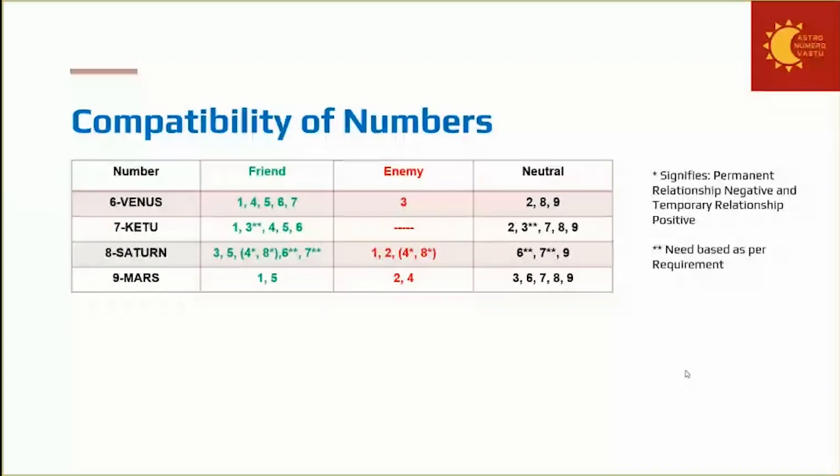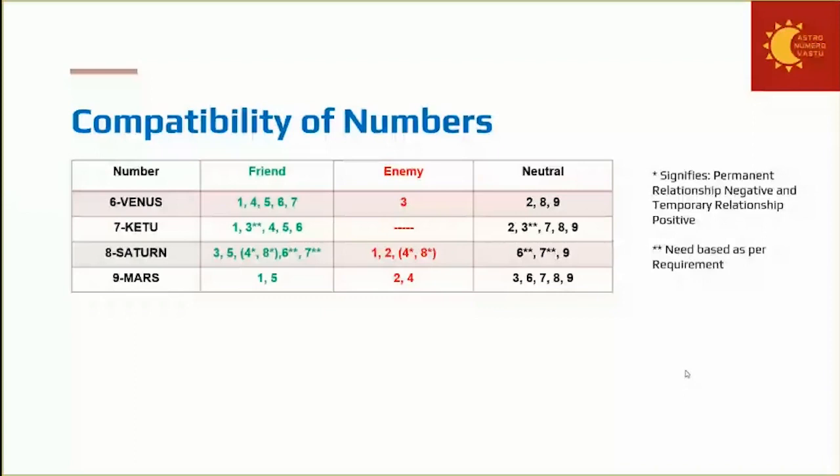Now coming to 7, I told you in my previous session that 7 is the number of research. So when 8 wants to get some case investigated, he can always get the research done by 7. So that is why. But as such, 7 is a shadow planet. So 8 will not like to openly be friends with 7. So therefore, it's coming in friendly and neutral category both, double star.